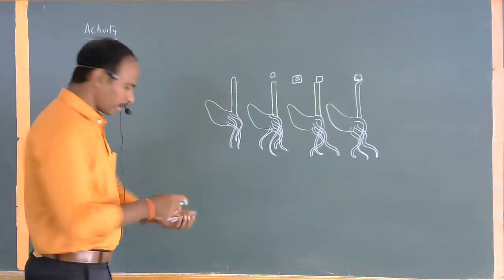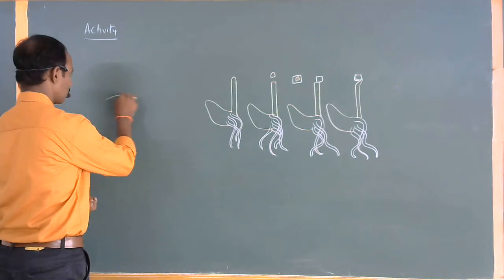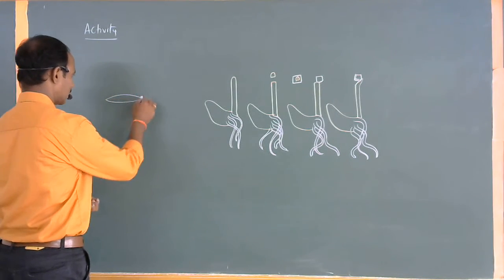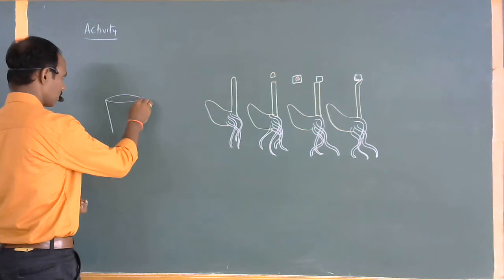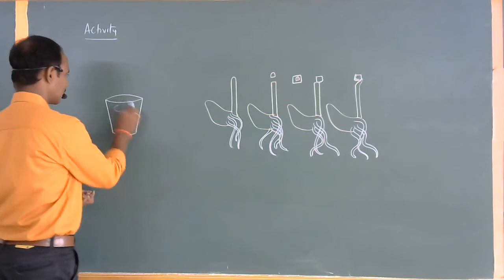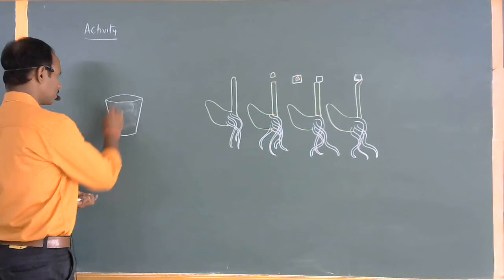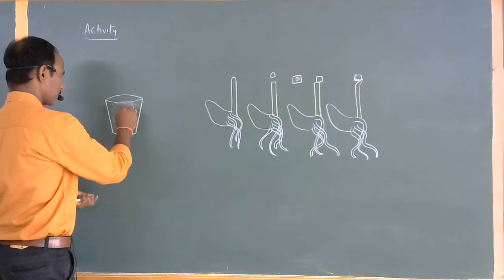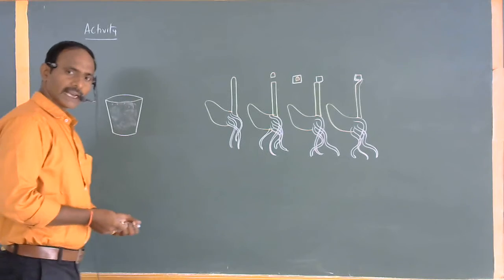So keep this top. For example, within a pot, we take a few seeds. This is entirely soil now. A few seeds are taken. Within a few days, they can germinate.